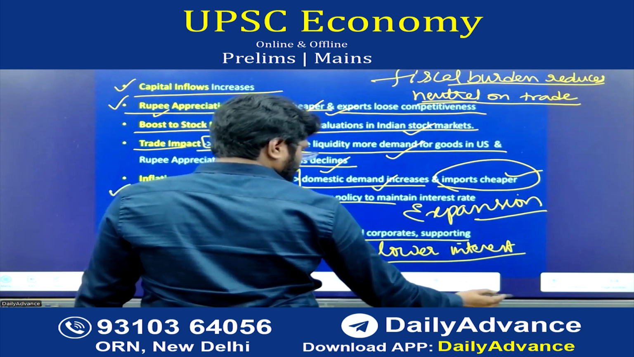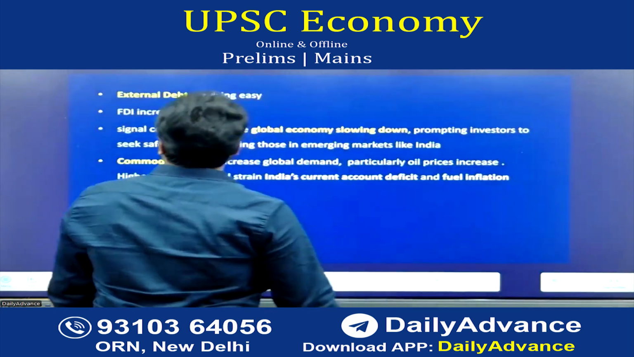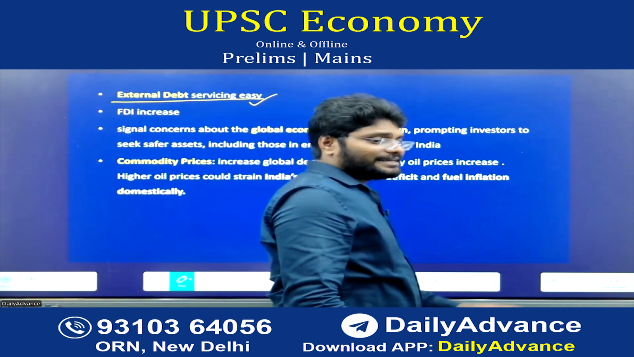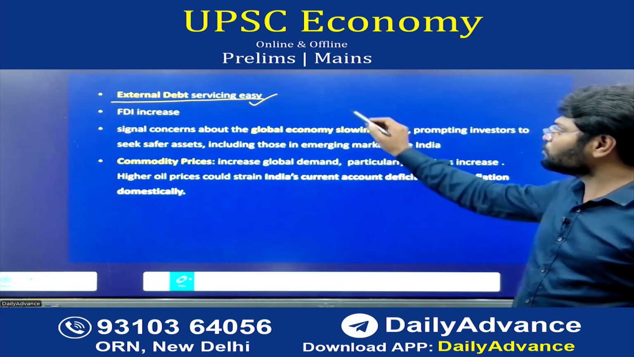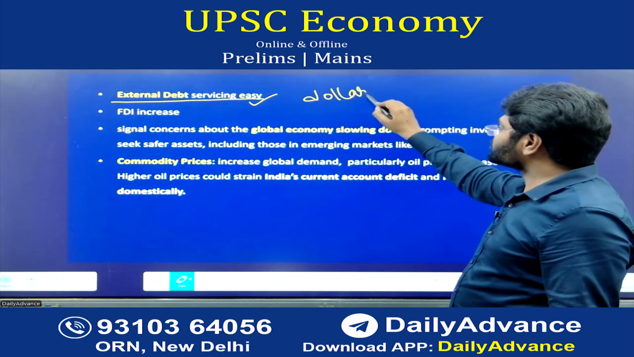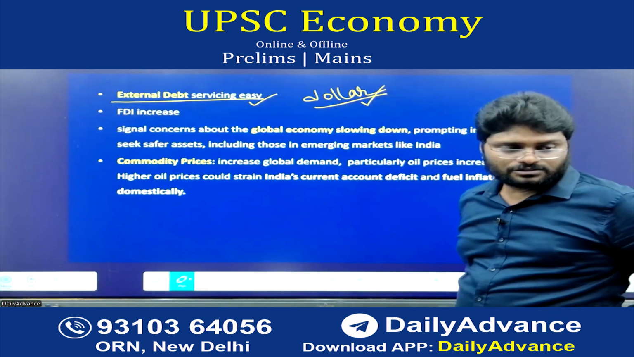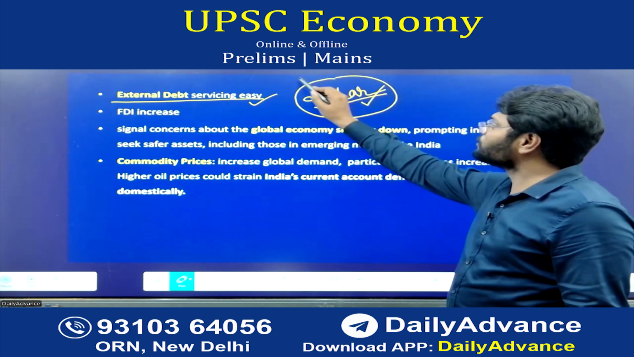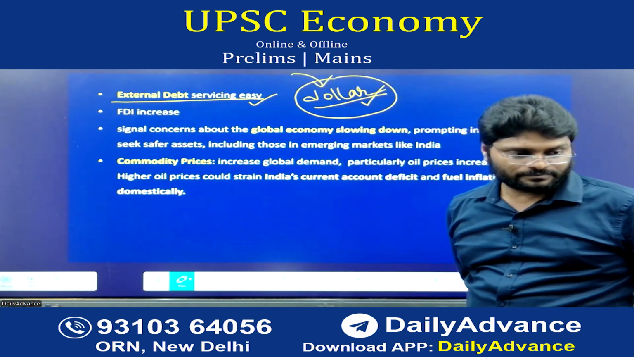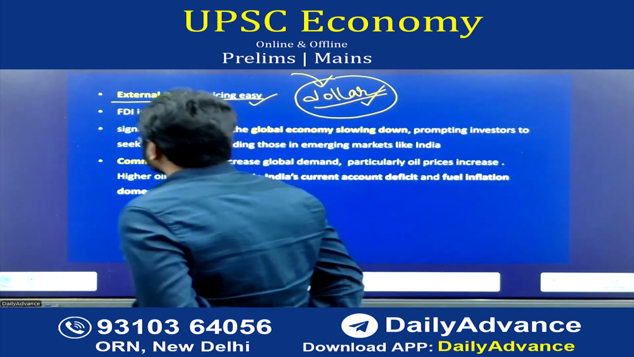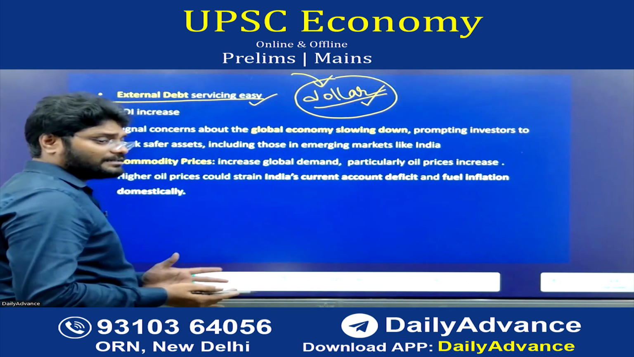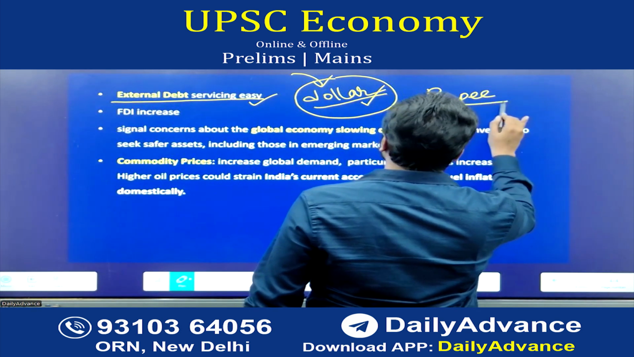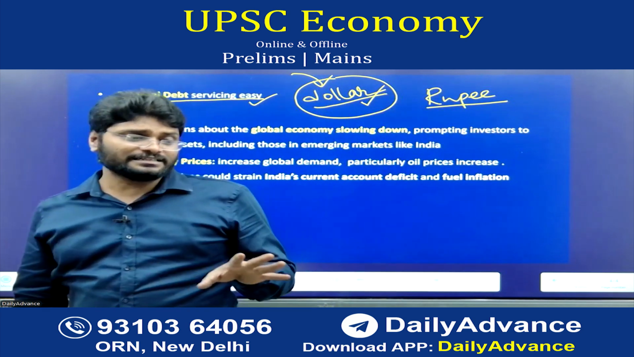Next one. What about external debt? Indian external debt is more in dollars, so we have to pay in dollars. Because of the dollar inflow, we can easily repay the external debt. Understand? Debt servicing becomes easy. This applies especially to external debt. Internal debt is always settled in rupees, while external debts are always settled in international currency, especially the dollar.